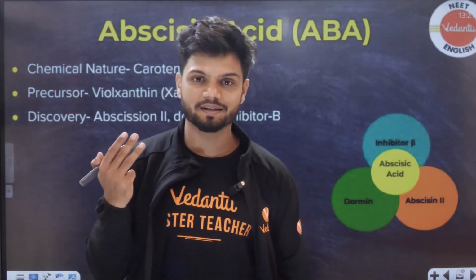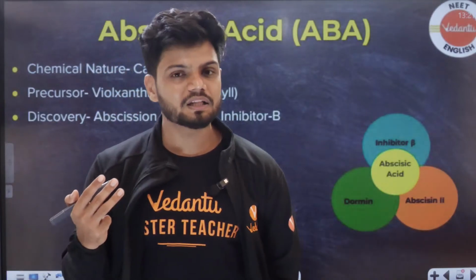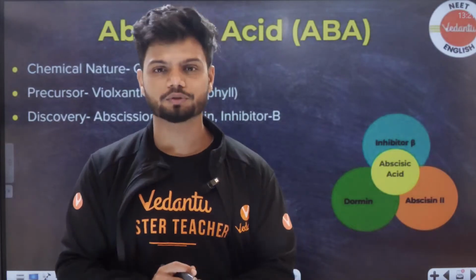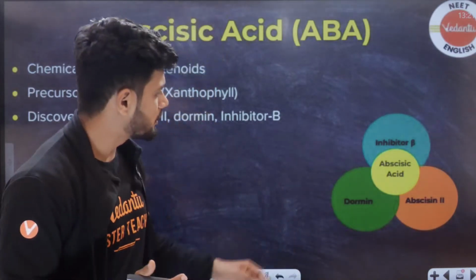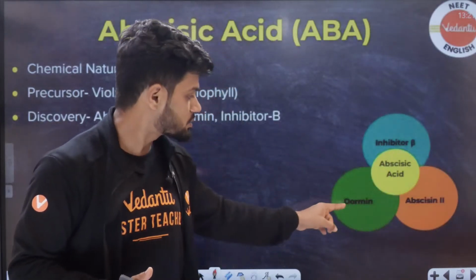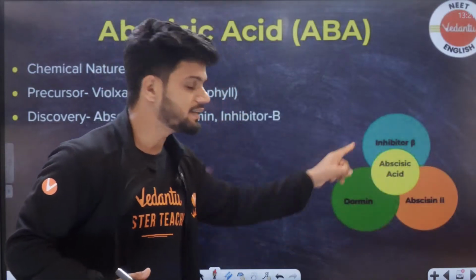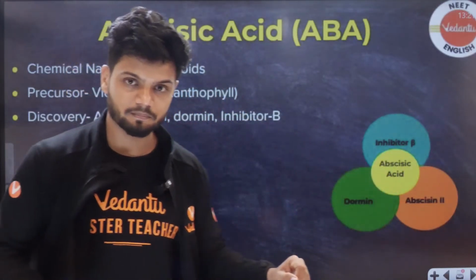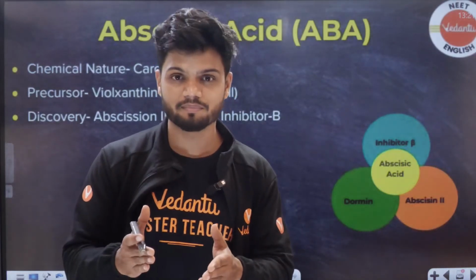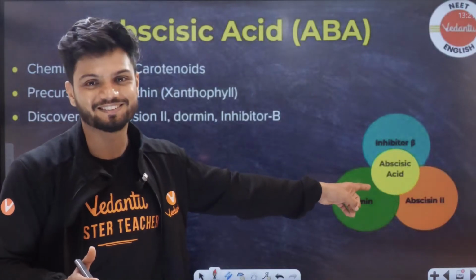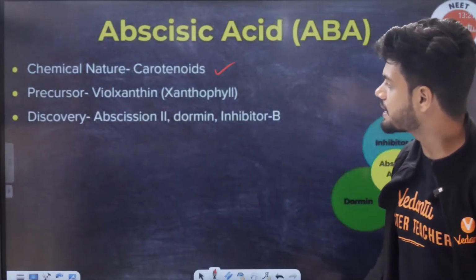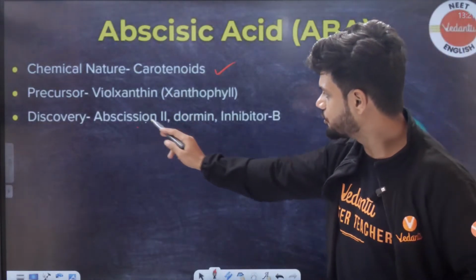There were 3 different scientists who were working on plants and they found 3 different types of chemicals which are inhibiting growth. The first one is called inhibitor B, the second is called abscissin 2 and the third one is called dormin. 3 different chemicals, 3 different scientists. Later on they got to know that all of these 3 different chemicals are actually the same. They're nothing but abscisic acid. Okay. So chemical nature is carotenoids, precursor is violaxanthin, discovery: abscissin 2, dormin and inhibitor B.